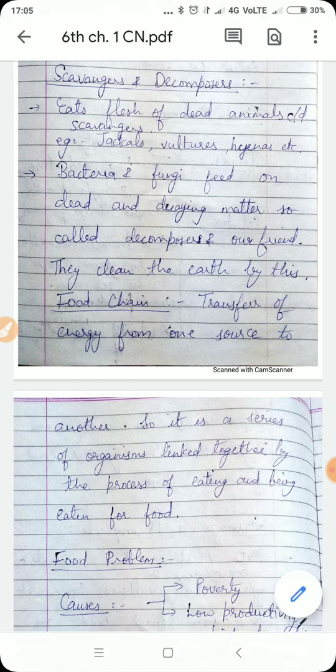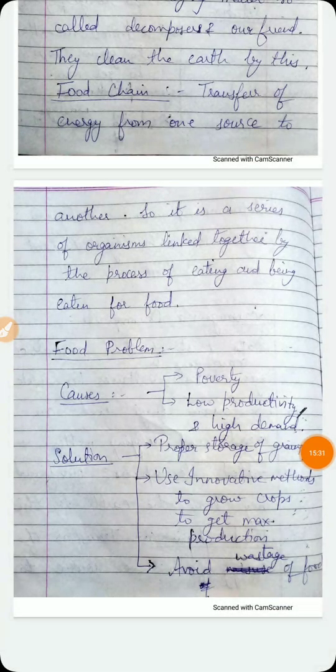So let's discuss. There could be two possible causes. First is poverty and second is low productivity and high demand, right? Poverty means, see, so many people do not have enough money to purchase food. Just because of poverty they don't get food. And another cause, we can say, is that there is a shortage of food in our country because of low productivity and high demand. As I have already told you, we have a vast population, so because of low productivity there is a food problem in our country.